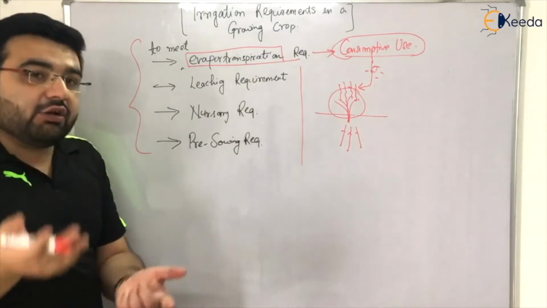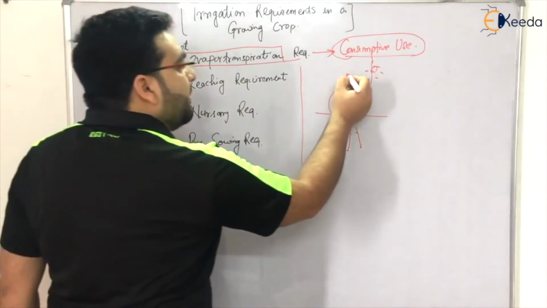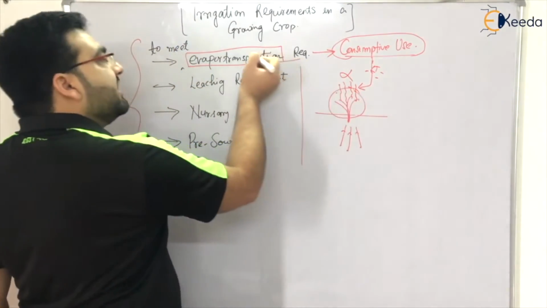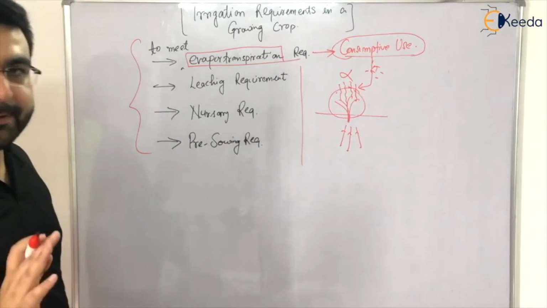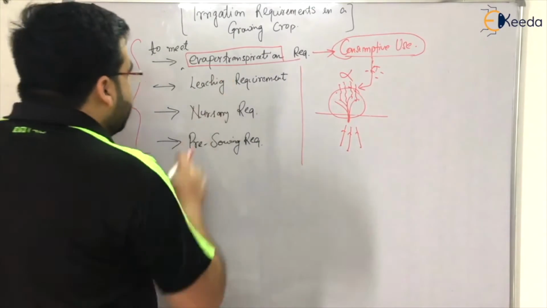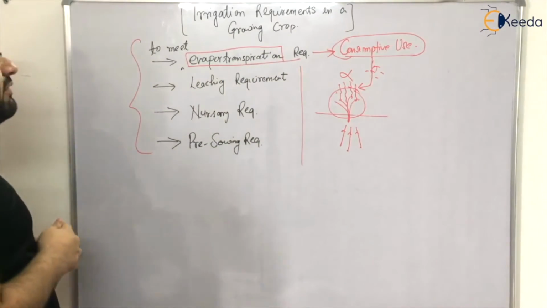Simple. That thing I can also say, because consumptive use is directly proportional to photosynthesis and photosynthesis is directly proportional to evapotranspiration. Simple. Clear? Okay. Now let us understand the different types of irrigation requirements.